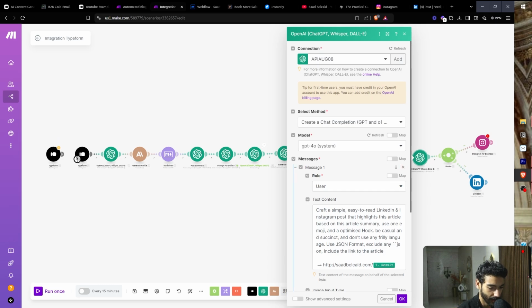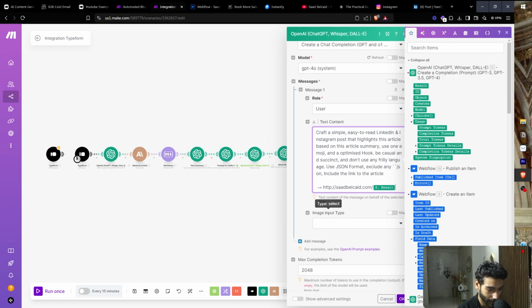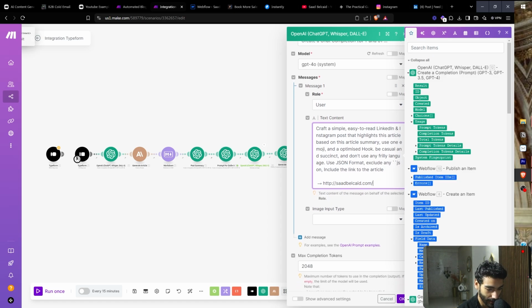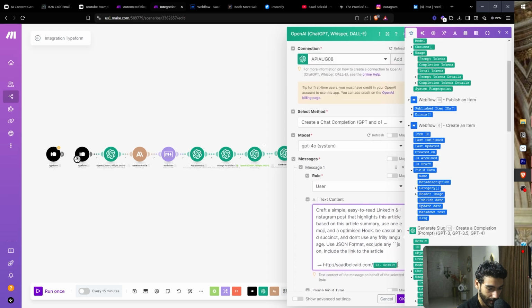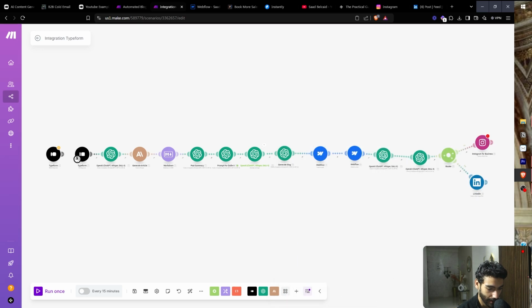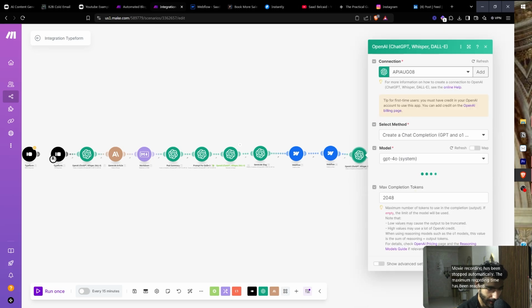Okay, so put this right here. And then for the result, it's going to be the slug, I believe. No, not this one. It's going to be the slug, which is right here. And then click OK.